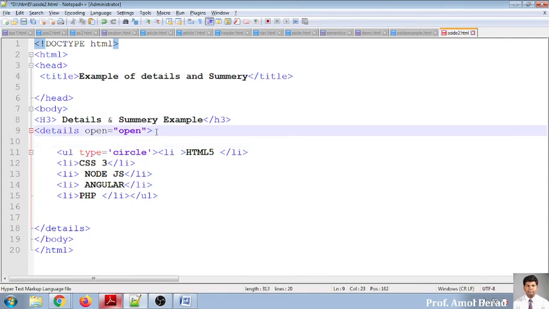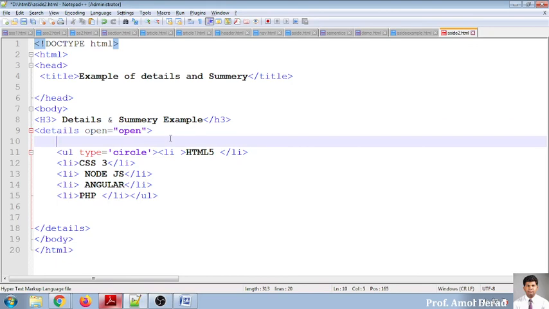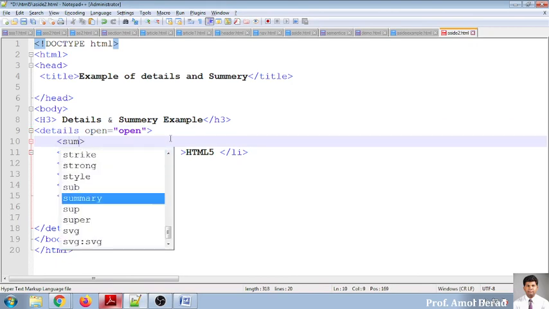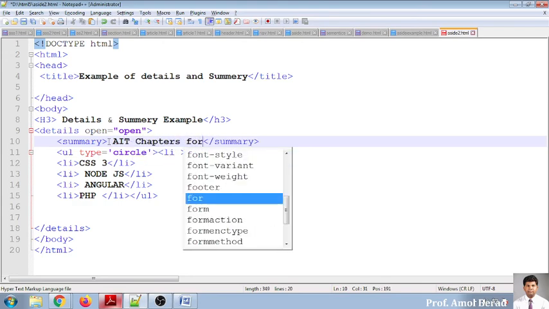If you want to say something, see whether it is visible or not. No, it is visible on the next line. So whenever you are writing like this, it is not expected. You have to write everything. The header part should be called summary. Then only it will work. So summary, it should be A, and you don't need to close this summary. And whenever you want to display something, you have to put it like this. So this is AIT chapters for 2021. That's it. And I'm refreshing it so this will be visible in front of you.